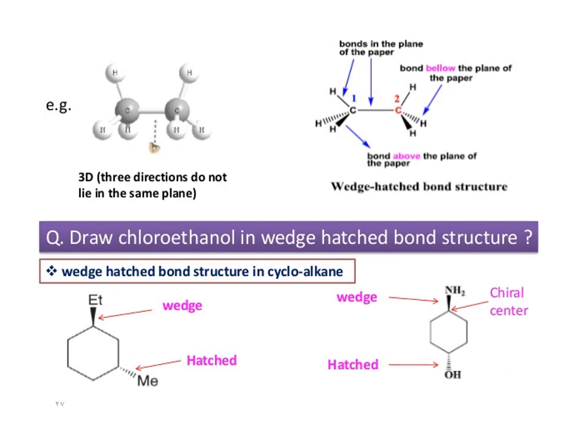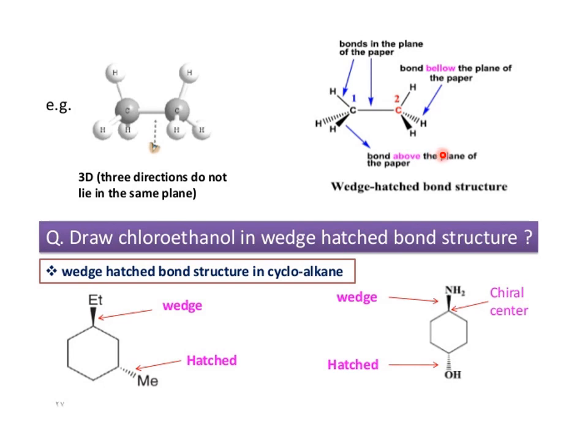This is the 3D direction of the ethane molecule. You can see here bonds in the plane of the paper, bonds above the plane of the paper, and bonds below the plane of the paper, because it is very clear that we cannot draw a 3D structure on paper or on the whiteboard, since a whiteboard or white paper has 2 dimensions only. With the help of dotted lines, wedge lines and dash lines, we can represent the 3D structure of compounds.